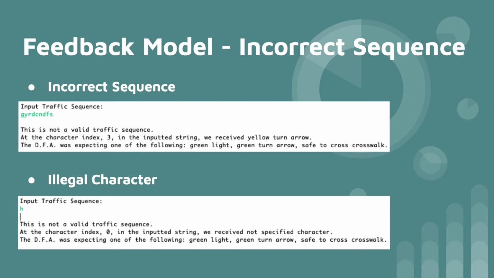Shown on this slide is an incorrect series, in which a character in the string is entirely wrong. The string starts off with green, yellow, and red lights, and then jumps to a yellow turn arrow. The DFA states that, instead of the yellow turn arrow, it was expecting either a green light, green turn arrow, or safe to cross the crosswalk at the 3rd index, which is why the string is invalid.